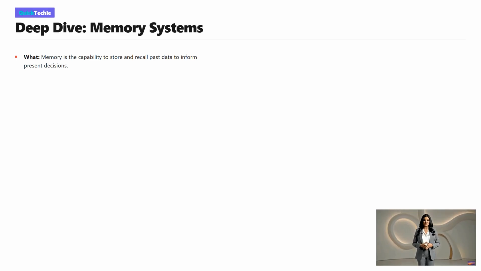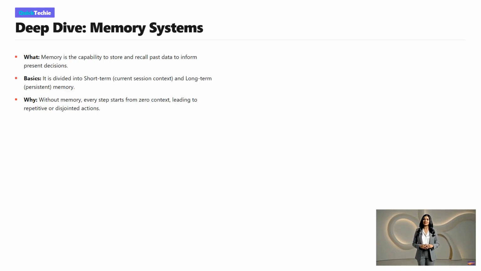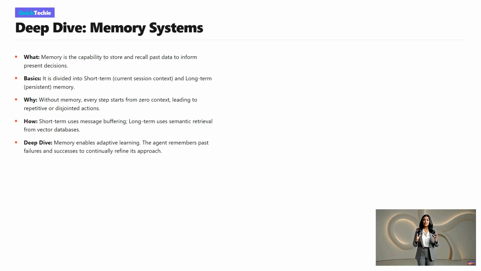Next, we move to memory. What does memory mean for an AI agent? It is the critical capability to store information and recall it to inform present decisions. The basics involve splitting this into two types: short-term memory, which tracks the immediate conversation or task session, and long-term memory, which persists across different sessions.